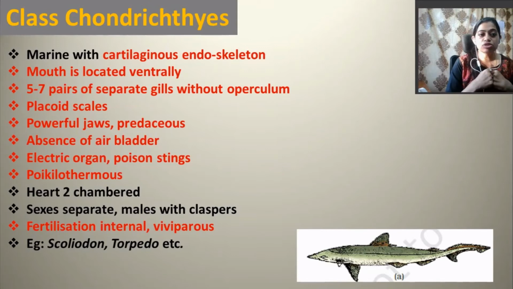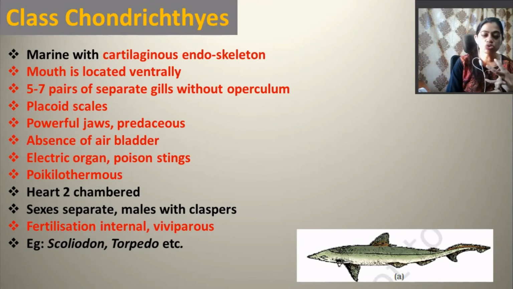They have powerful jaws, and they are predaceous, and they do not have any air bladder. That's why they have to keep swimming, so that they avoid sinking. Number two, some of them have electric organs like Torpedo, or poison stings like Trygon. So these are some organs present in this type of predaceous fishes. And they are poikilothermous, that means cold-blooded.